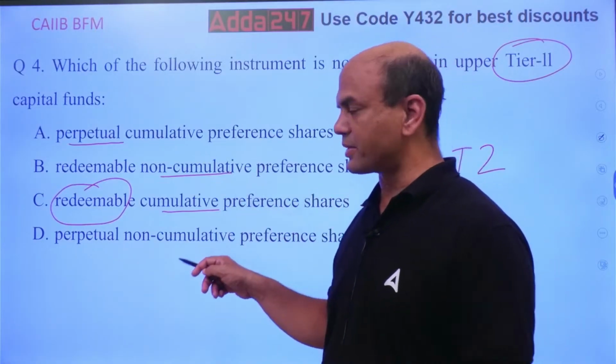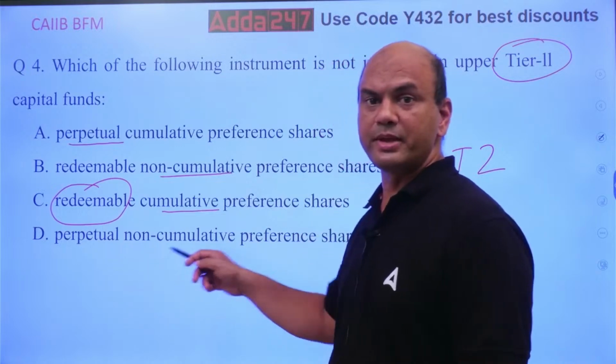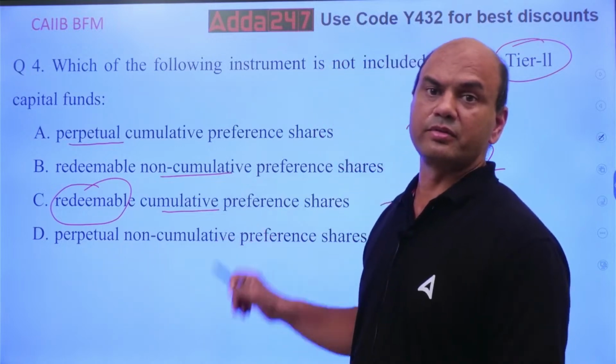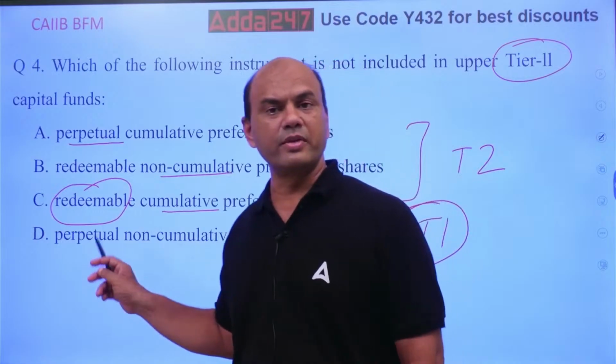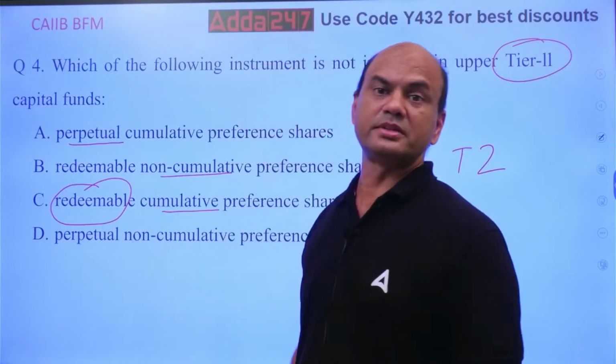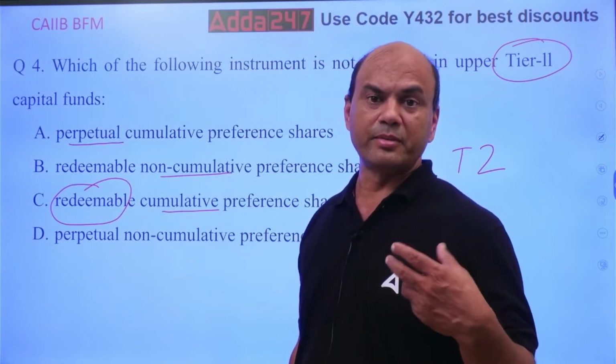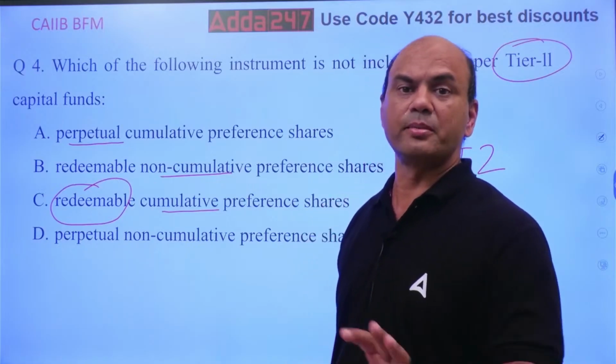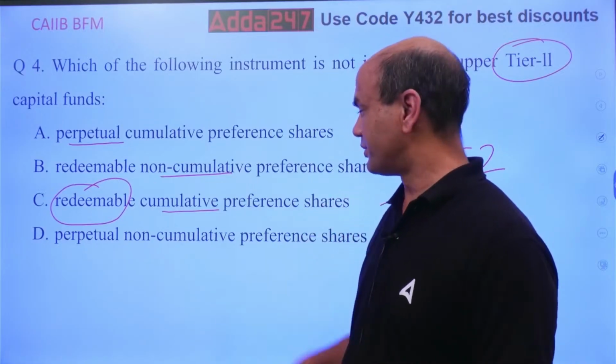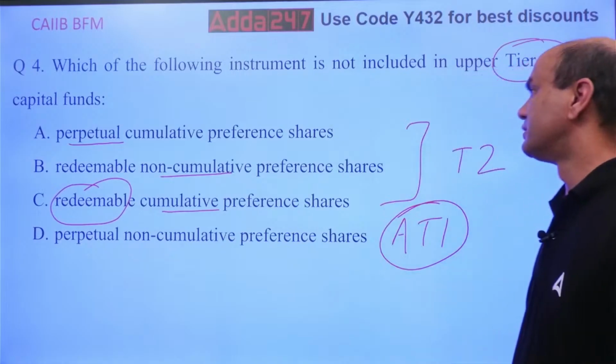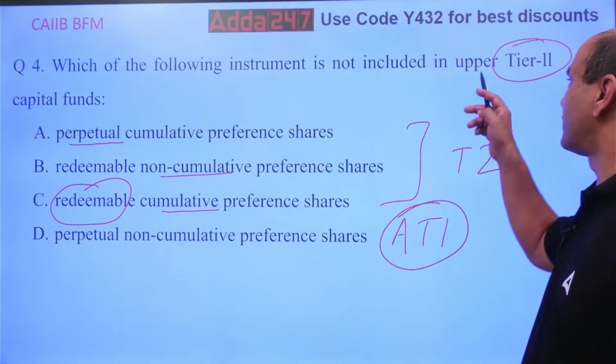Only when you give the preference shares in this form, PNCP, perpetual non-cumulative. Perpetual means long term, 20 years, 30 years. Non-cumulative means if I miss a dividend some year, there's no compulsion on me to give the dividend. Okay. So this is not the part of your upper tier 2.